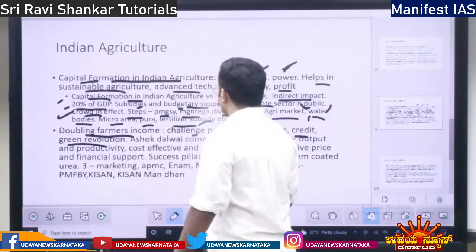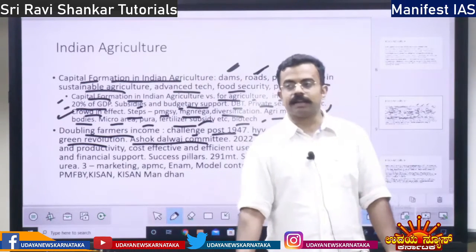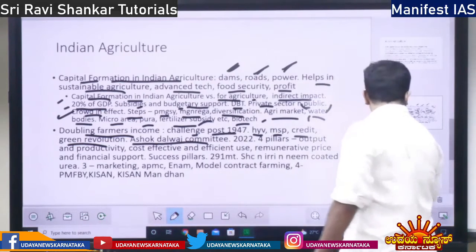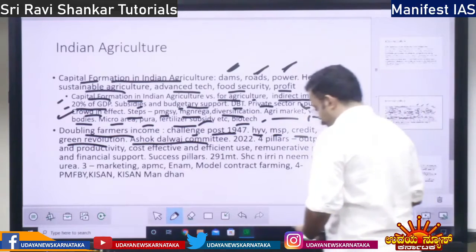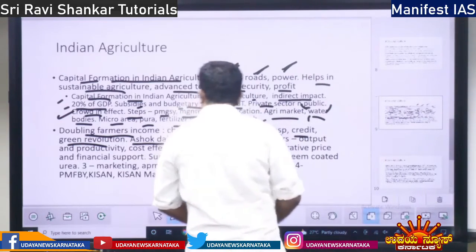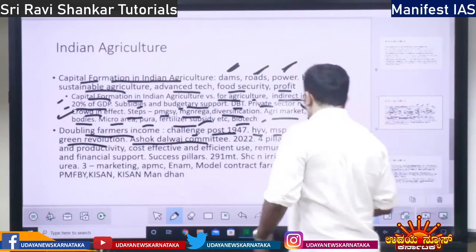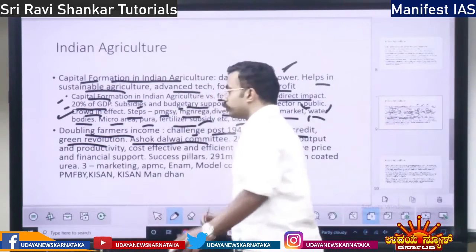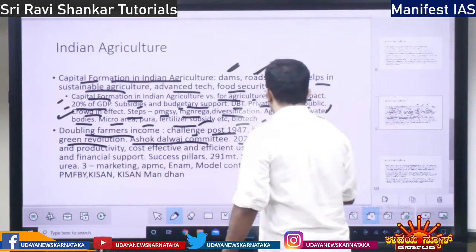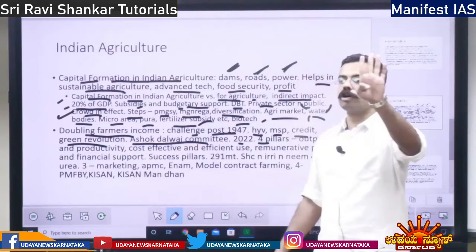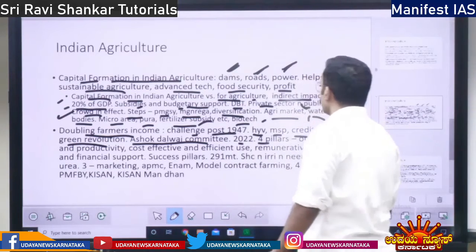But now the Ashok Dalwai committee says by the end of this year, by the end of 2022, we have to double the agricultural income. By the end of 2022, we have to double the farmers' income. So he gives 4 pillars in order to double farmers' income. What are the 4 pillars?